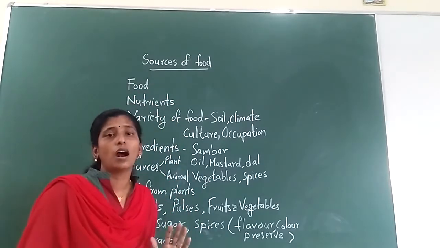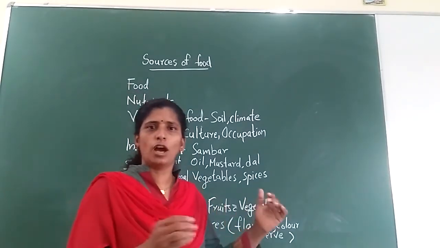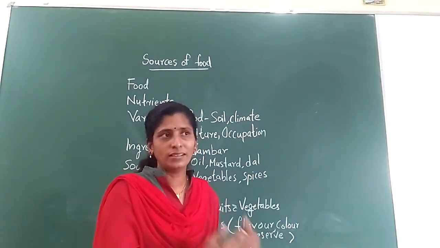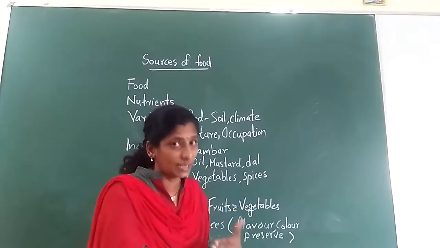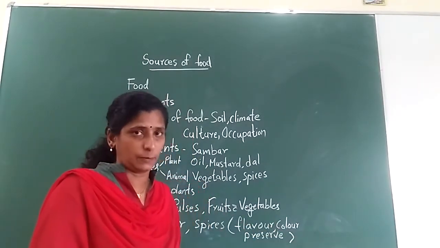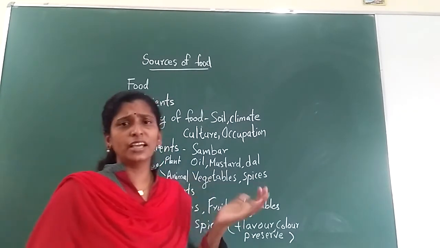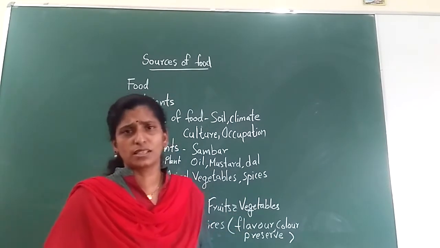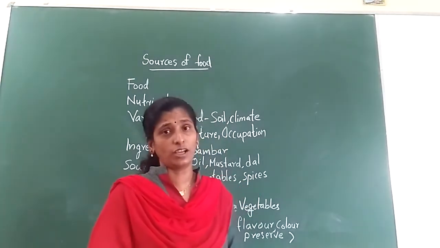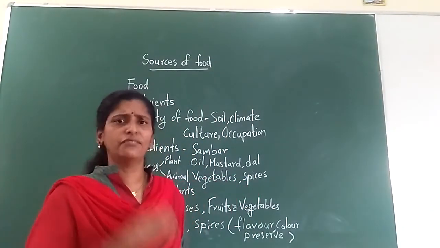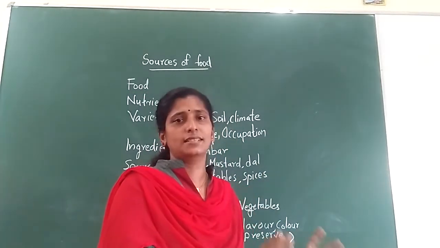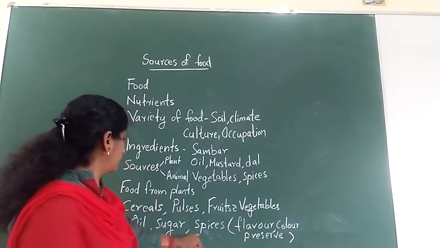And next one is what? Oil. Oil is not much good, but we need it to store as fat. When we are not getting carbohydrate as an energy source, we depend on the fat. So oil is the main source of fat. We are getting oil from different plant sources like mustard. Mustard oil we are using, and sunflower oil, coconut oil. There are different varieties of oils. But these all are getting from where? Yes, from plants.